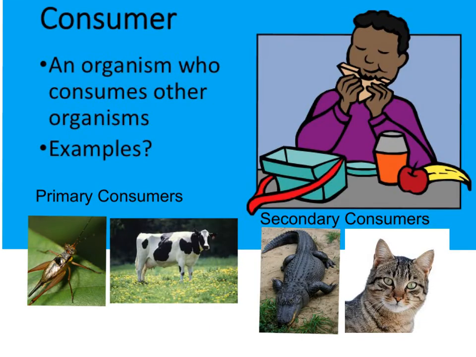A consumer is an organism who eats other organisms. There are different types of consumers. Primary consumers are herbivores because they only eat producers. Secondary consumers are carnivores and omnivores because they eat other consumers. Consumers get their energy from the organisms they eat.